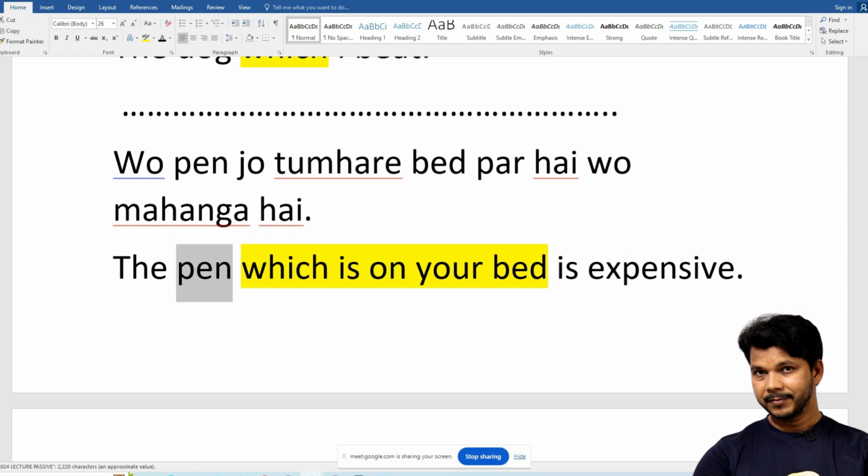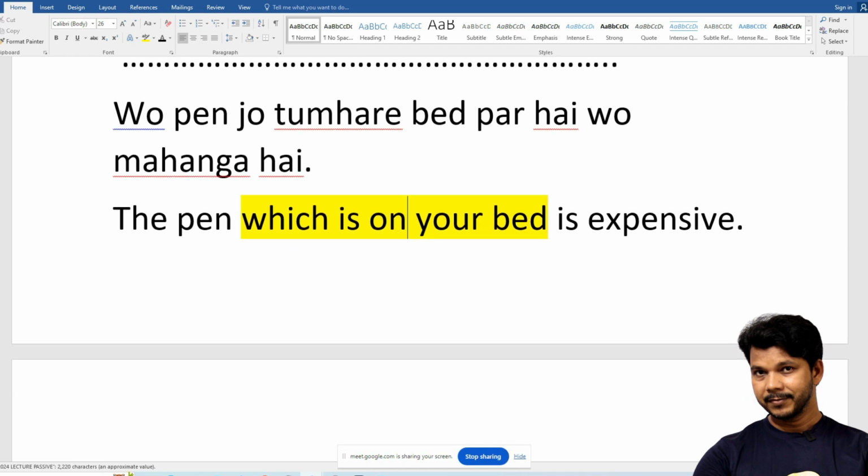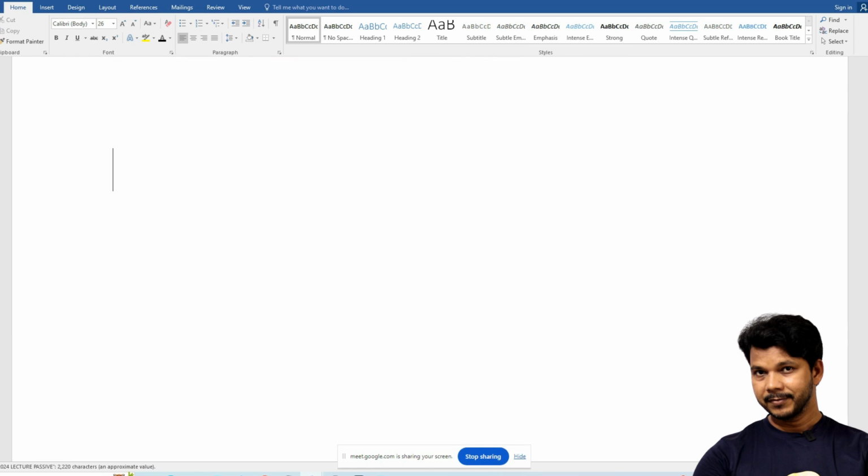So whoever or whichever gives information about noun is called adjective. Now, as you can see, do you think that you can put extra pronoun here like it is, this is, or that is? No need, because this is the predicate of the pen. The pen is expensive. Fair enough. So this is one style.